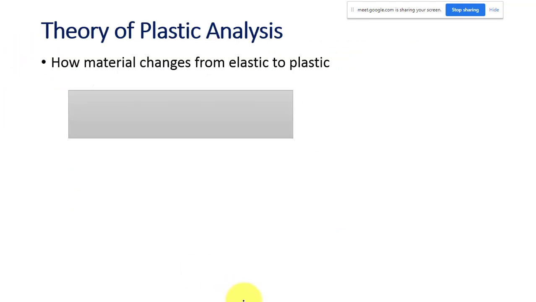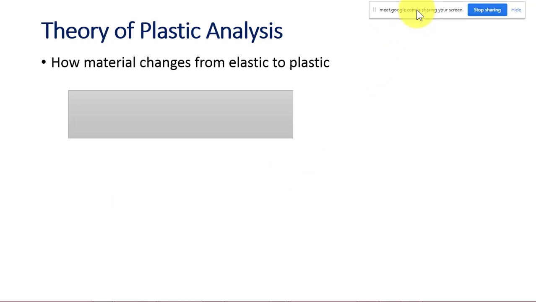Okay. So now we will discuss the theory of plastic analysis. What I want to discuss is how the material changes from elastic to plastic.